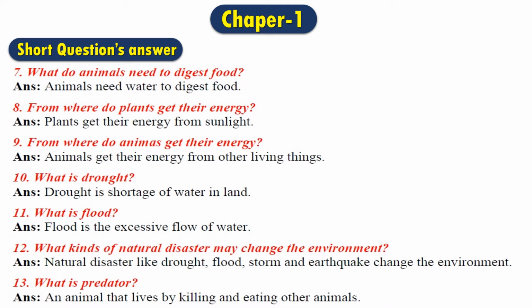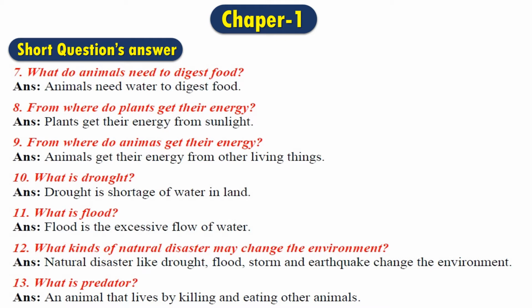In question number 12, what kinds of natural disaster may change the environment? The answer is, natural disasters like drought, flood, storm and earthquake change the environment. We have seen that because of drought, that means lack of water, because of flood, excess of water, because of storm, which is a natural disaster, and because of earthquake, there is a lot of change in our environment.